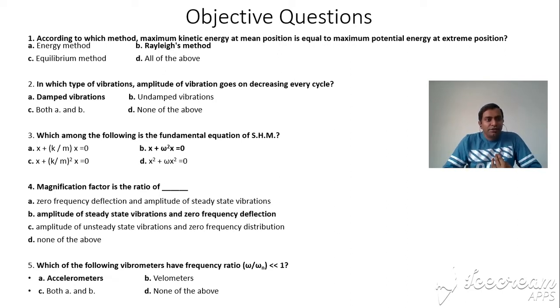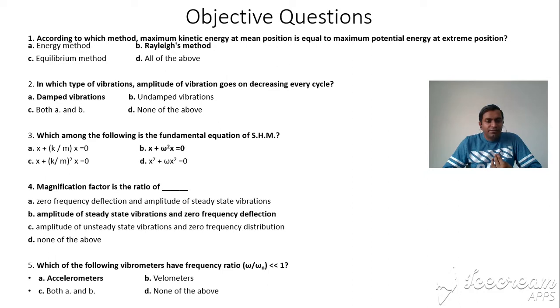Second question, in which type of vibration does the amplitude of vibration keep decreasing every cycle? Okay, damped vibration. Damped vibration is reducing the vibration, so obviously the answer is damped vibration. Third question is, which among the following is the fundamental equation of simple harmonic motion? Obviously the B answer, x double dot plus omega square x equal to 0.